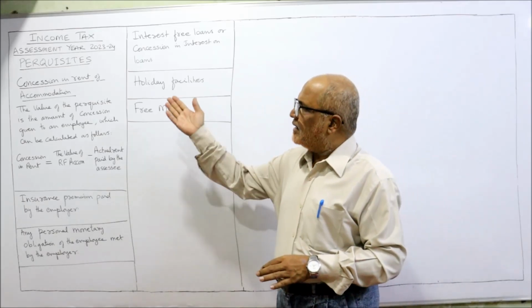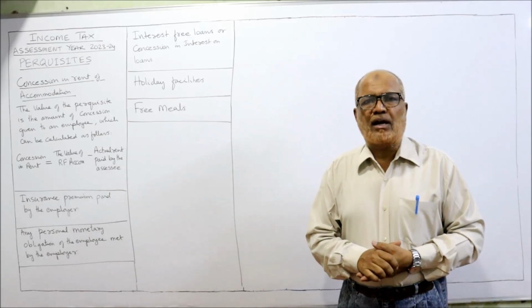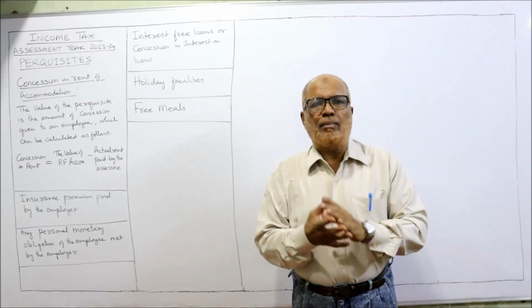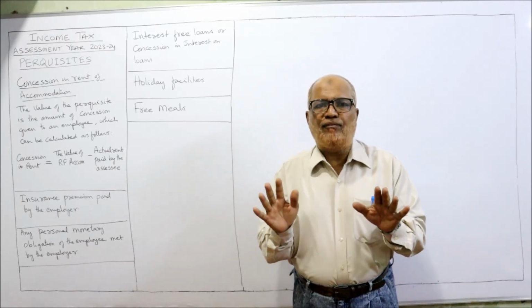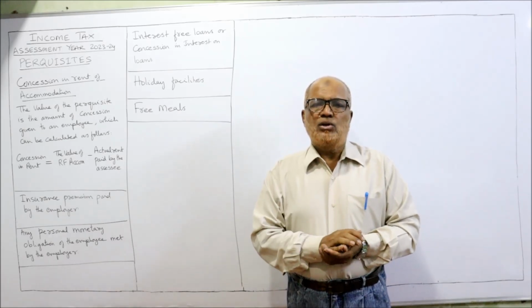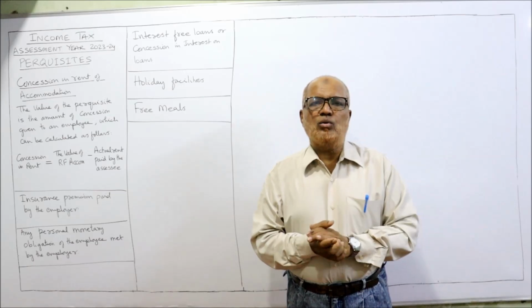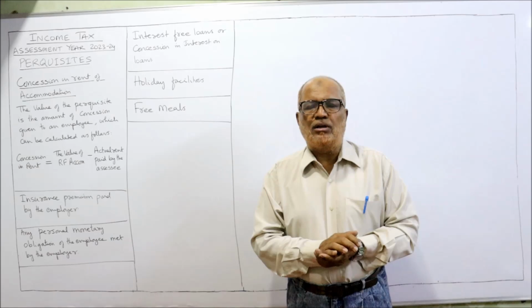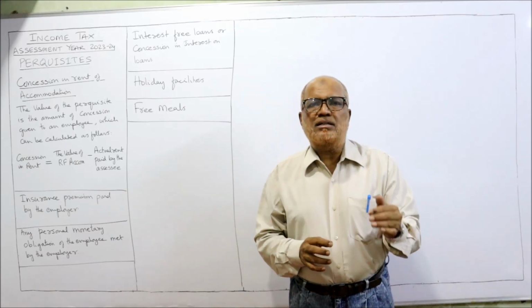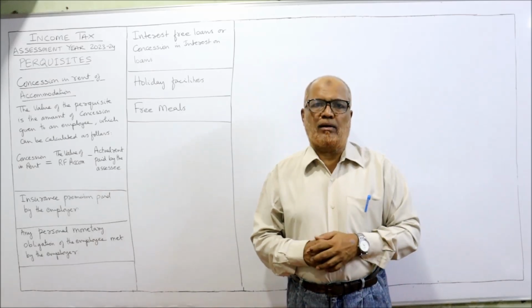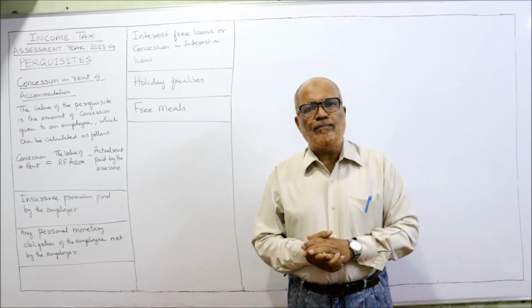The perquisites like concession in rent of accommodation. Sometimes the employer will provide an accommodation to the employee not rent free but charge some nominal rent. So first we have to treat the house as rent-free accommodation and calculate its value. From that value deduct the rent paid by the employee to the employer. Then we'll get the concession.